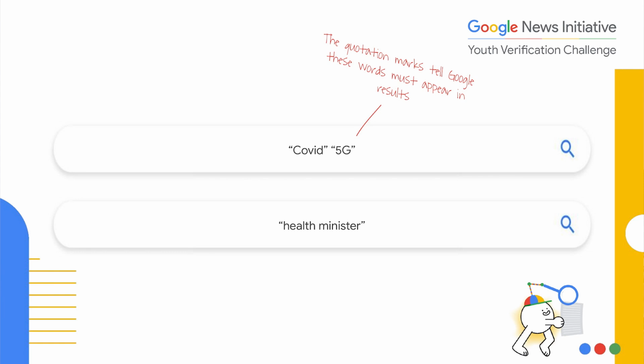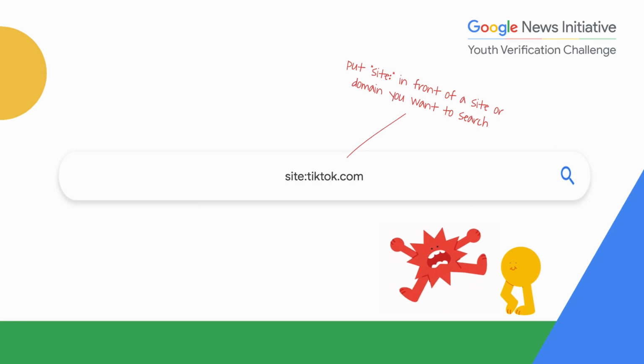So let's press on a little bit. Another really useful trick is to search within a specific website. This is like narrowing your search down to that one address. Here's an example on screen. Usually you just Google your keywords and the platform name such as Instagram or TikTok. But by using site colon with no space and then the web domain, we're telling Google that we only want results from TikTok's website in this example.